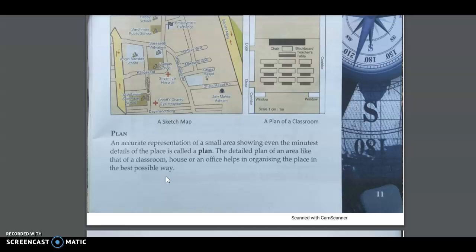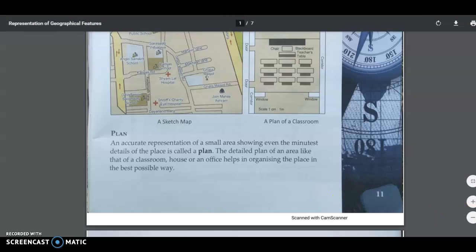So whenever you go in for construction, you plan it. Whenever you buy a house and enter it, you plan out where the various things are and how you can manage things there. So this actually is a plan, and it is the most accurate representation of a very small area, right? So in this plan, you can see that the windows are drawn. The scale is given: 1 centimeter is equal to 1 meter.